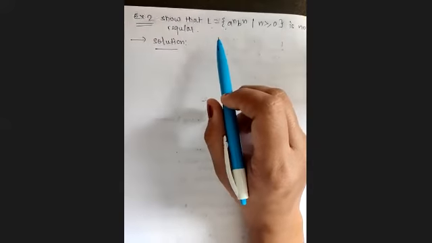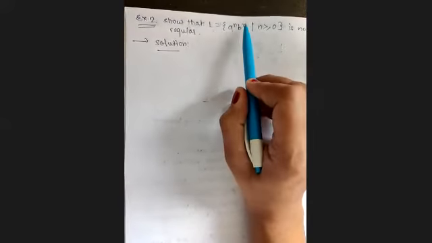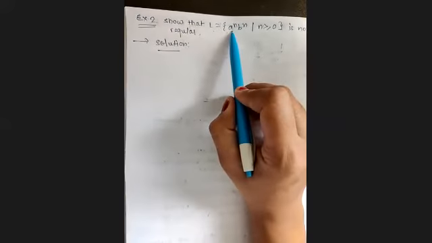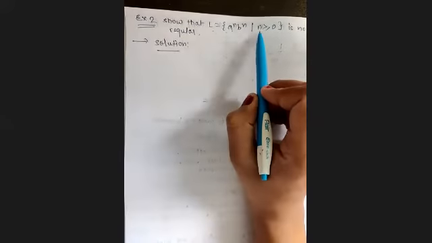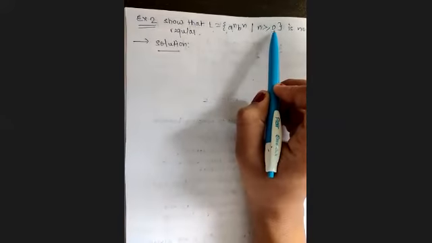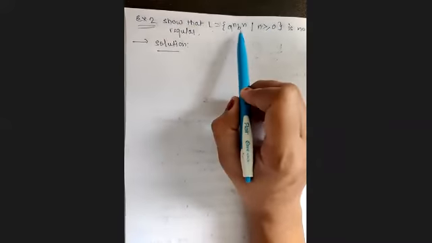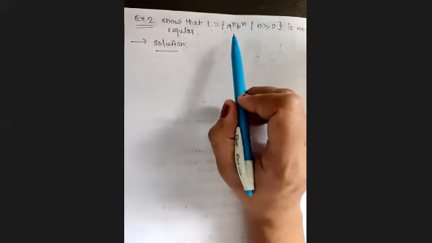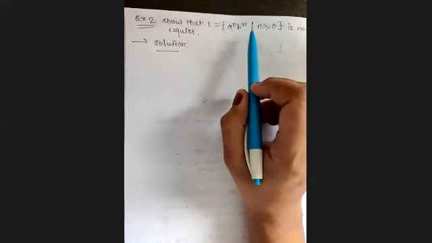What it means is that n number of a's are followed by n number of b's, and the value of n is greater than or equal to 0. It means that the null string is also accepted in this language. So this language states that n number of a's should be followed by n number of b's.